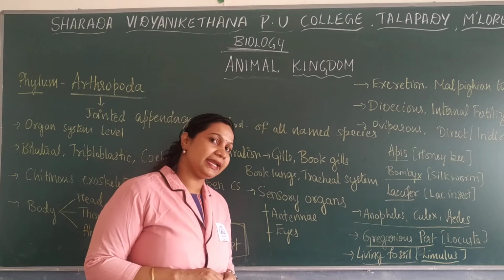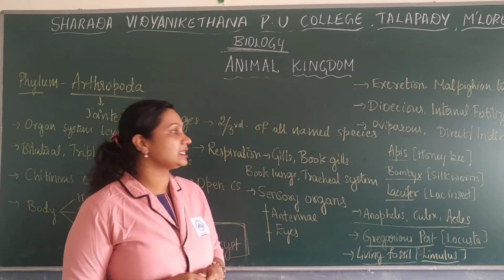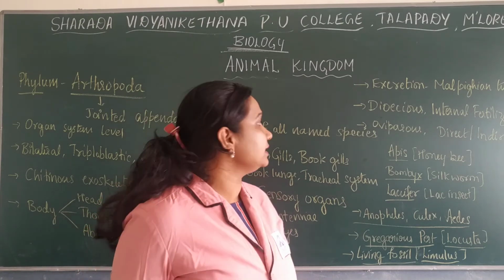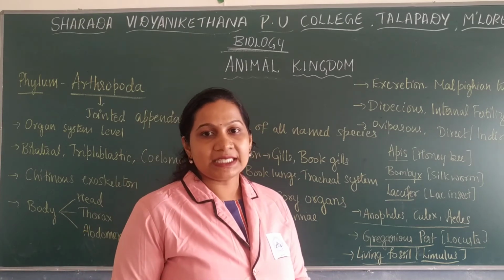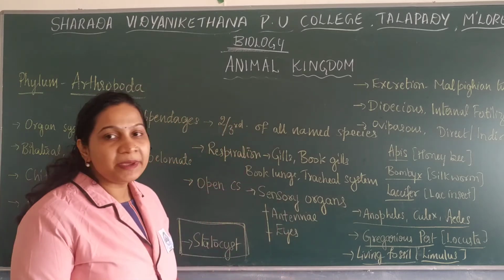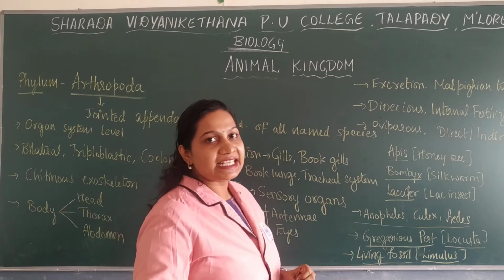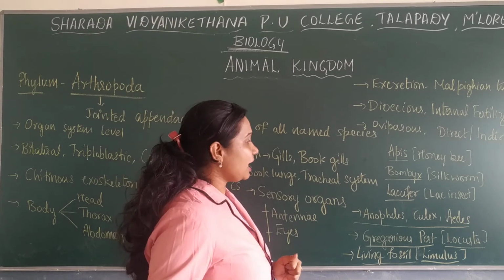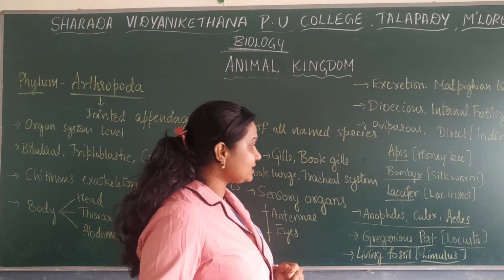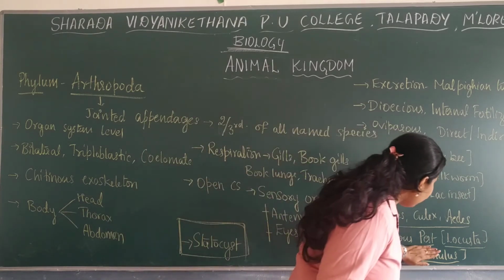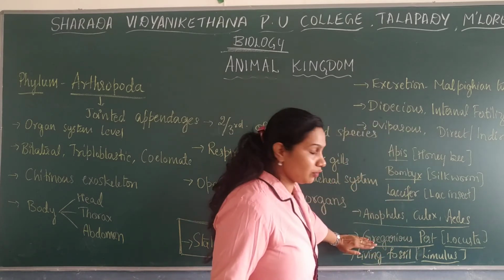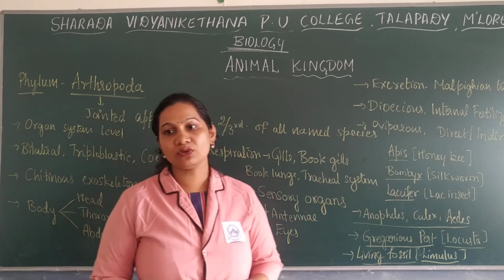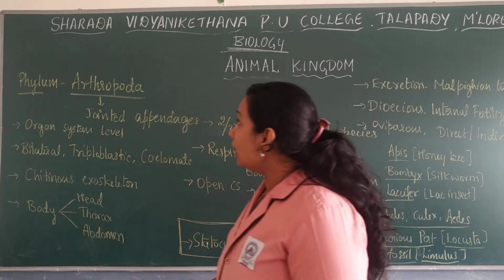Sexes are separate. Fertilization is internal. They are oviparous, with direct or indirect development. Apis is a honeybee. Bombyx is a silkworm. Laccifer is a lac insect. The vector mosquitoes include Anopheles, Culex and Aedes. Locusta is named as a gregarious pest, and the living fossil is Limulus, the king crab. So this is about Arthropoda.